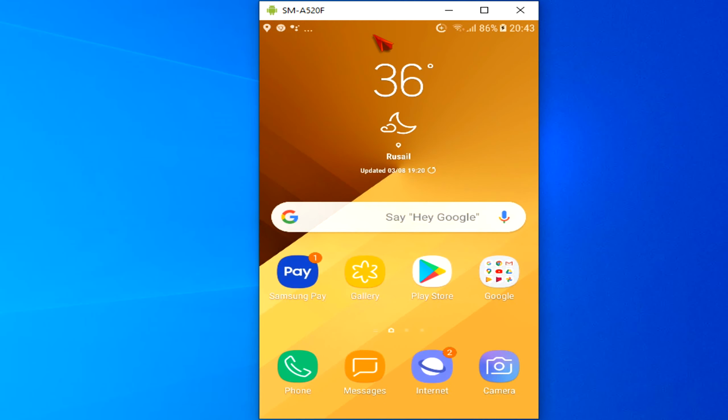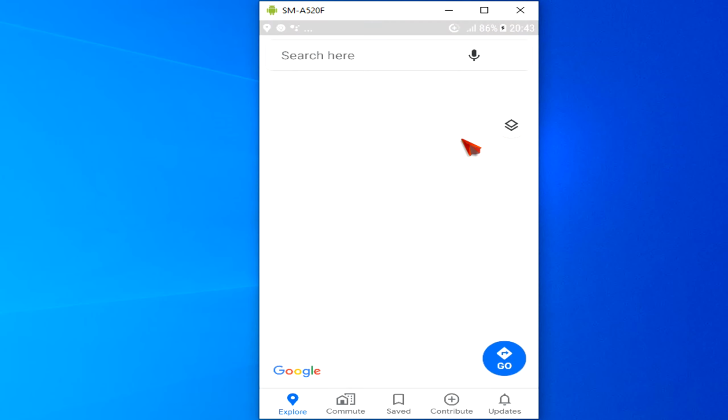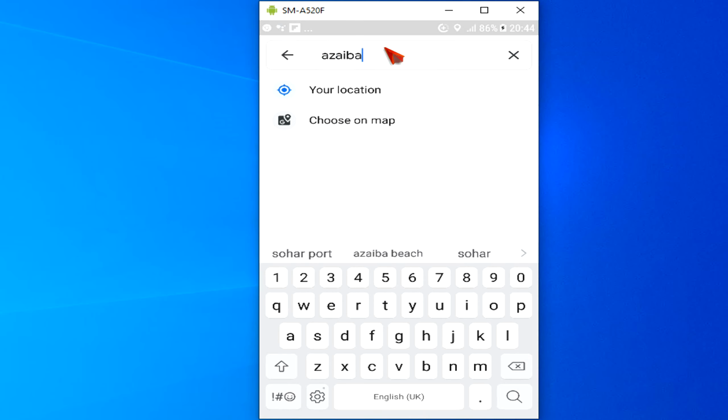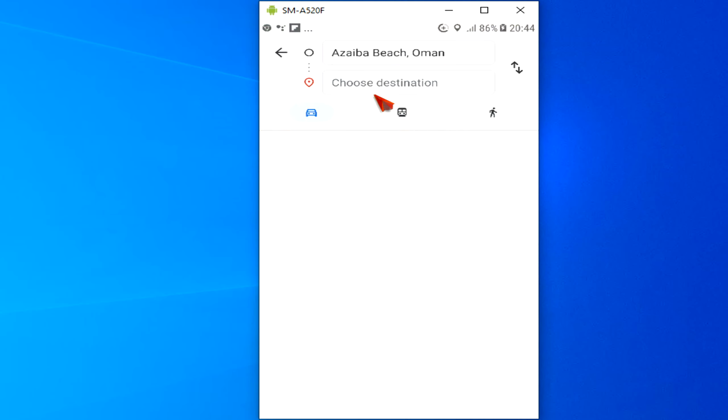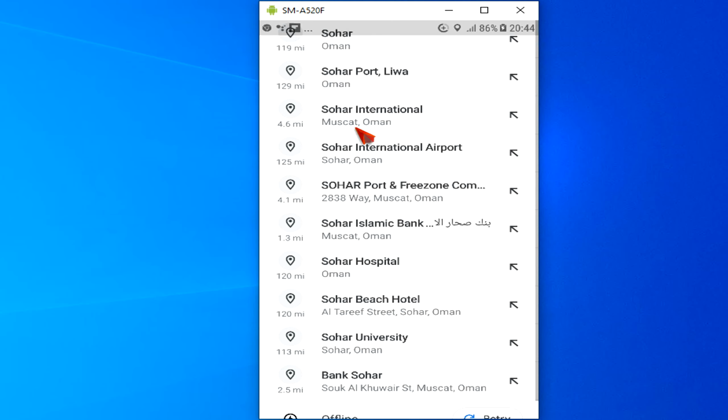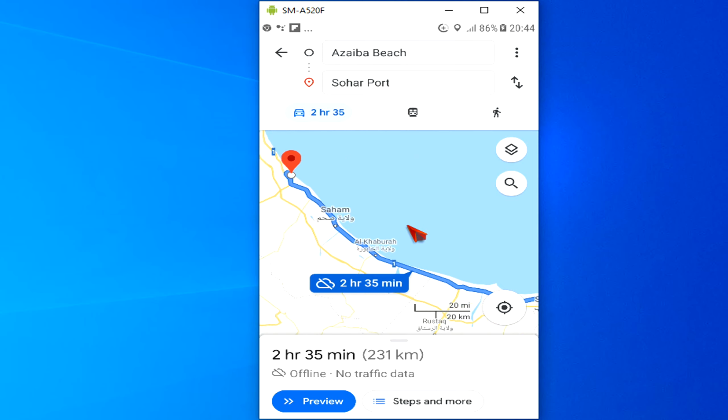Let's turn off our Wi-Fi and try to navigate the same places we had earlier. Now it's working.